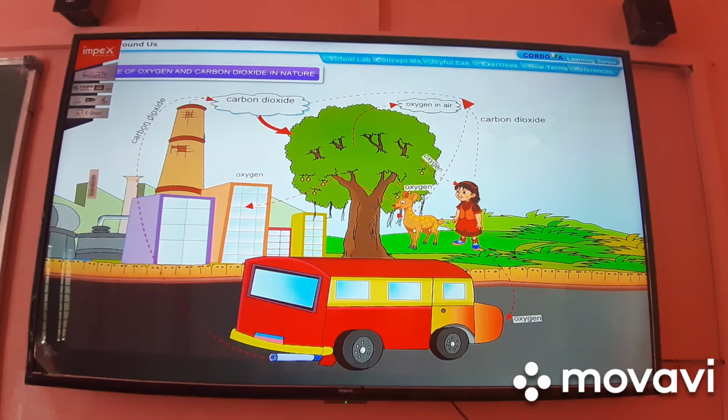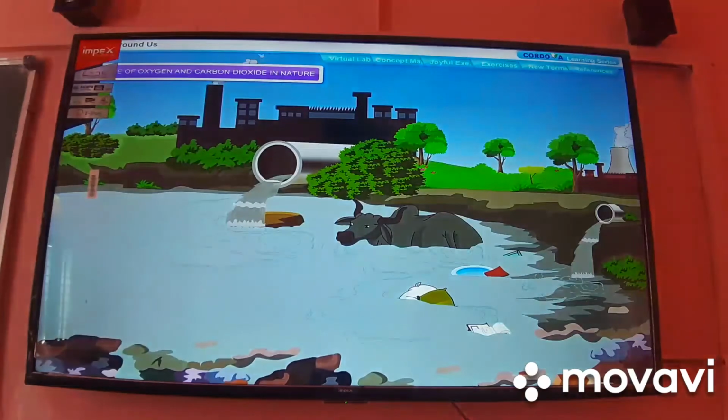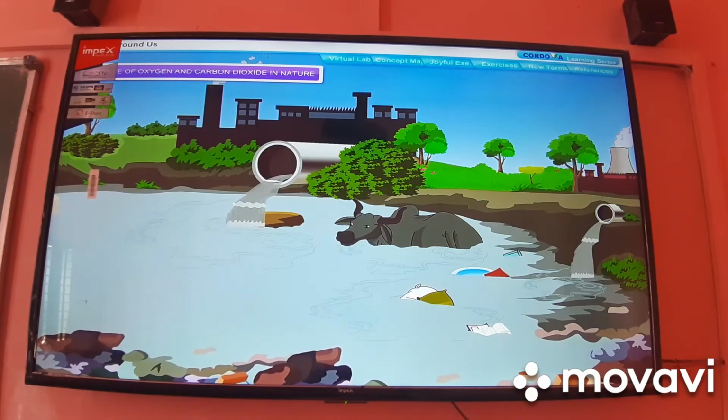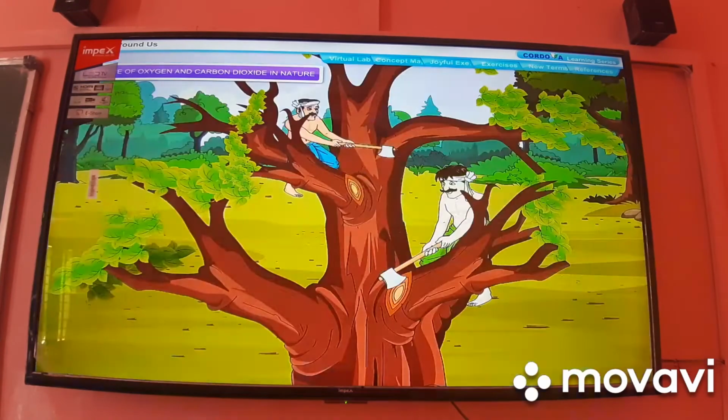In this way, plants and animals help in maintaining the balance of oxygen and carbon dioxide in the air. This shows the interdependence of plants and animals in nature. However, certain activities like air pollution, deforestation and soil erosion upset the balance of gases in nature.